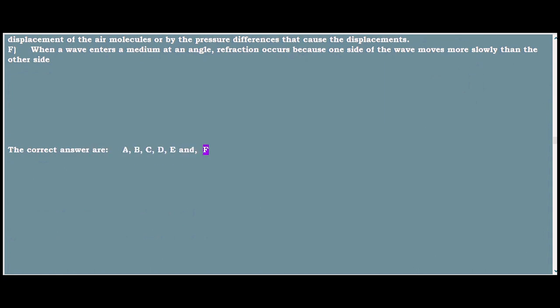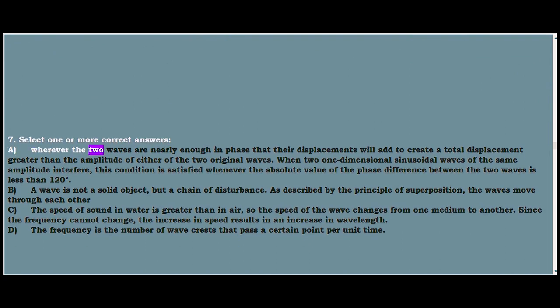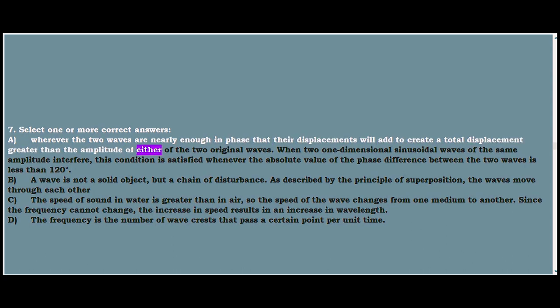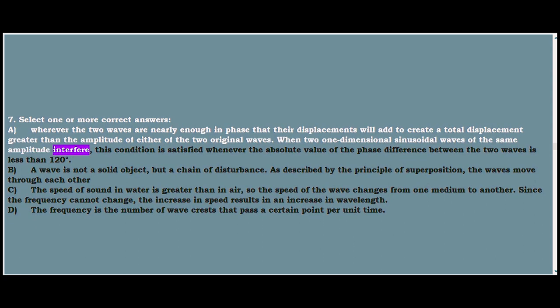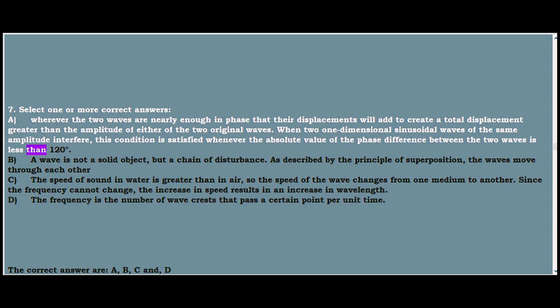7. Select one or more correct answers. A. Wherever the two waves are nearly enough in phase that their displacements will add to create a total displacement greater than the amplitude of either of the two original waves. When two one-dimensional sinusoidal waves of the same amplitude interfere, this condition is satisfied whenever the absolute value of the phase difference between the two waves is less than 120 degrees.